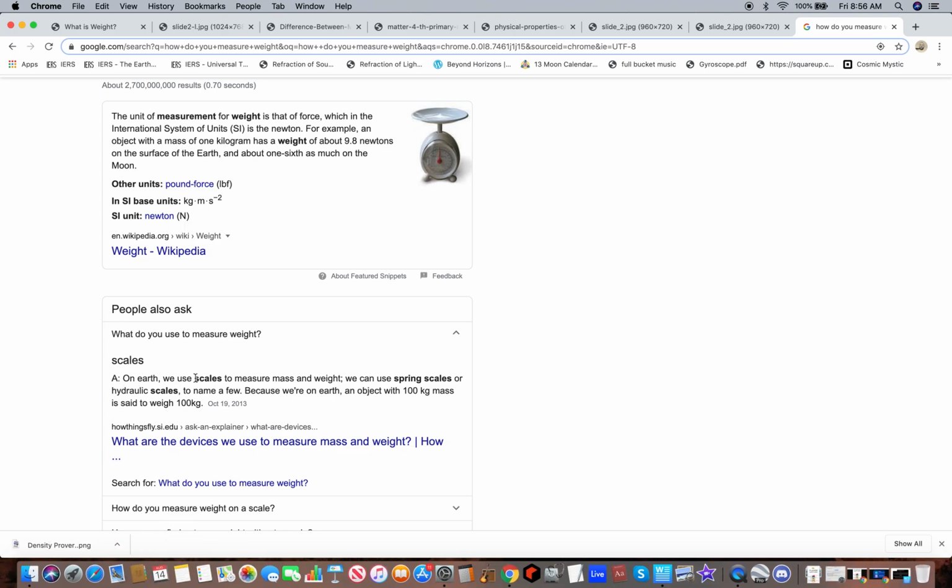Scales. On Earth we use scales to measure mass and weight. Right? They're admitting it here. We can use spring scales or hydraulic scales, to name a few, because we're on Earth. An object with 100 kg mass is said to weigh 100 kg. So they're admitting here that 1 kg or 100 kg will weigh that exact amount on Earth.